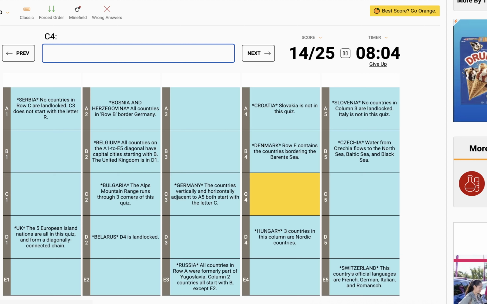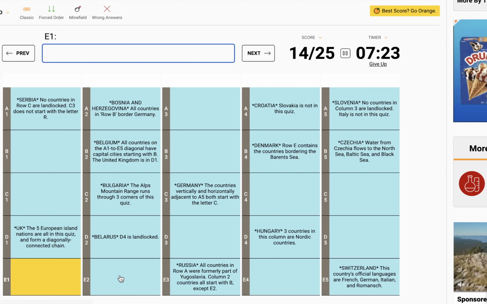Row E contains the countries bordering the Barents Sea. Okay. Is that a sea I'm supposed to be familiar with? E1 has to be an Alpine country, so E1 cannot border a sea, the Barents Sea. That would, if anything, border the Med. Okay.